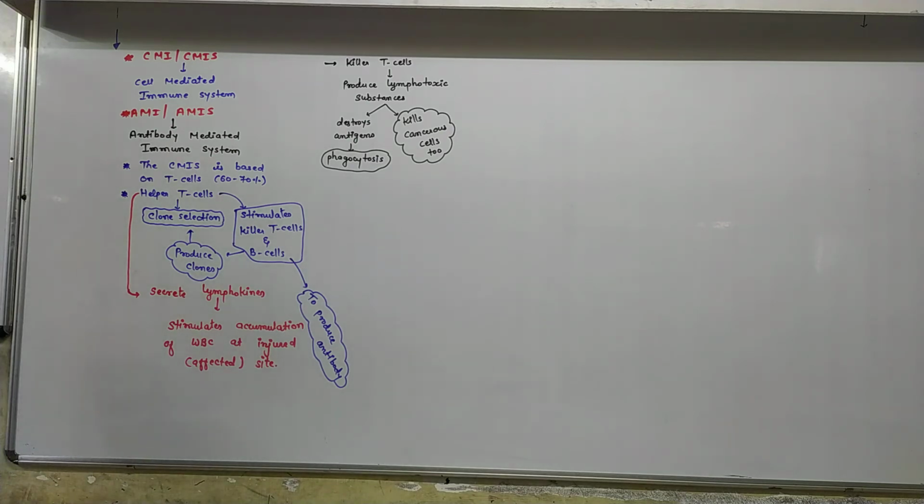Killer T cells produce the lymphotoxic substances. So after production of the lymphotoxic substances, it destroys antigens, and here the antigens are destroyed by the phagocytosis process. Along with that, it kills the cancerous cells. So here it destroys transplanted tumor cells and other foreign cells.